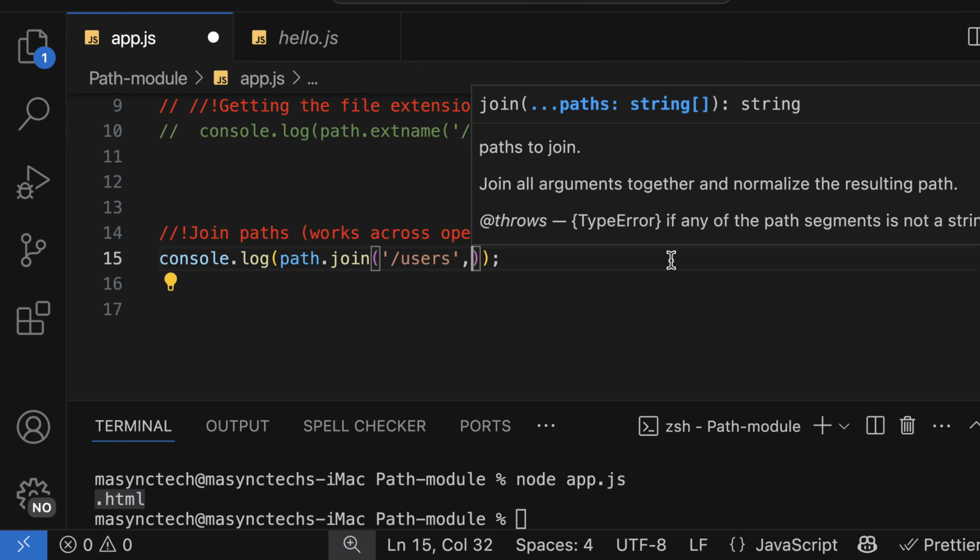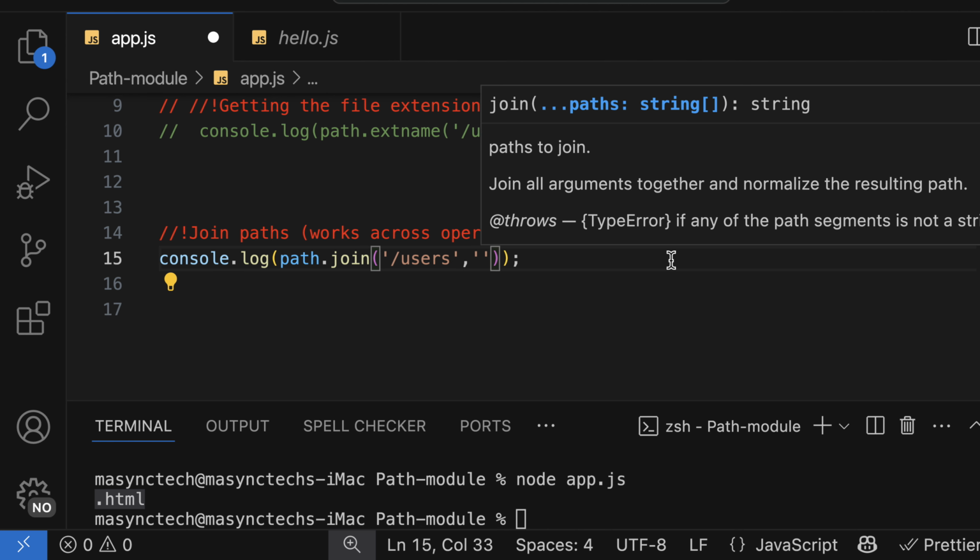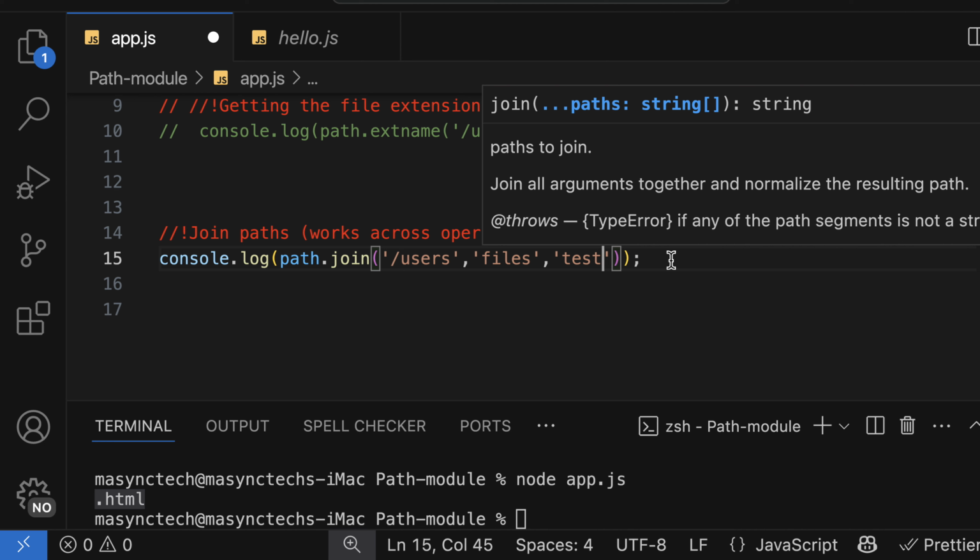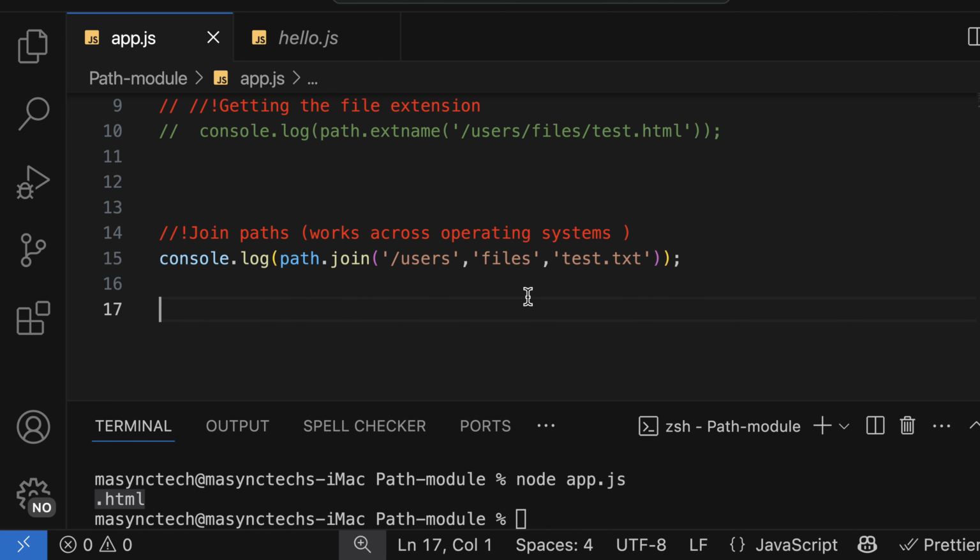So, comma, and then the name of the folder I want to join, called files, and then the file I want to place in the folder after it has been joined. I'm going to pass in, for example, test.txt. If I log or run it in the terminal, I have it joined together.